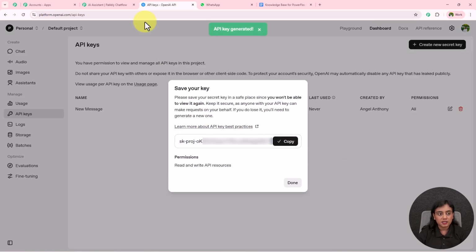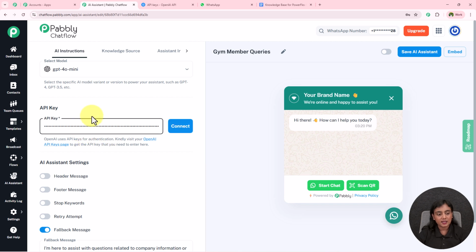The token is generated. Copy this token, and this is the API key that we want. Okay, and then simply click on this connect button right over here, and it says OpenAI key saved successfully. So you need to enter the API key in this manner right here.